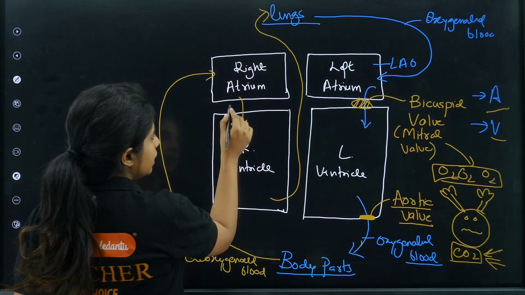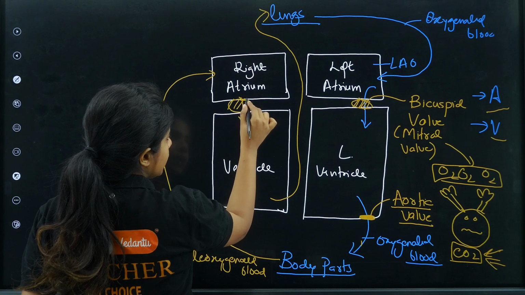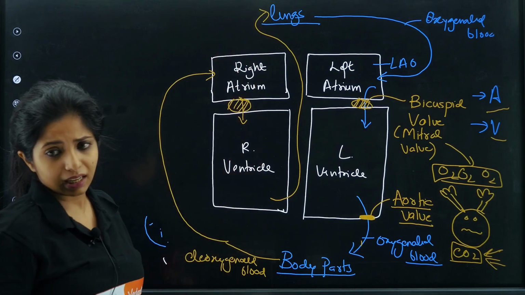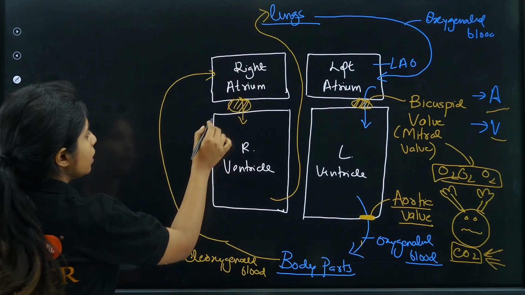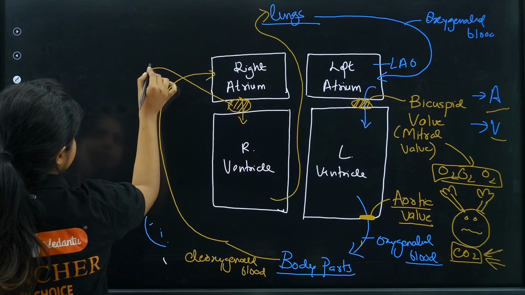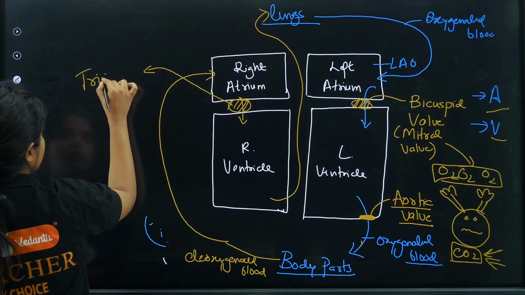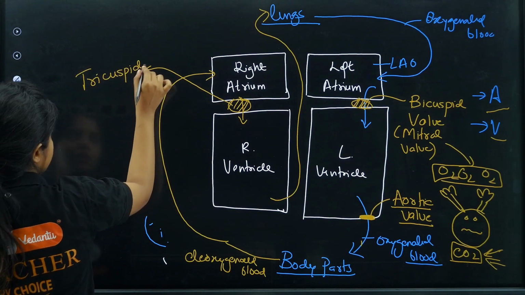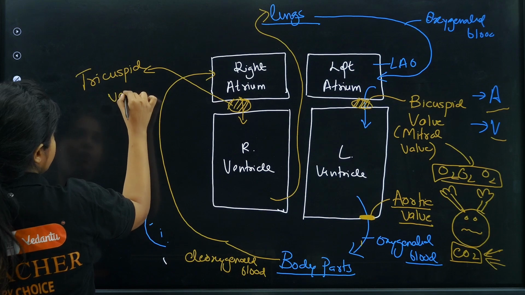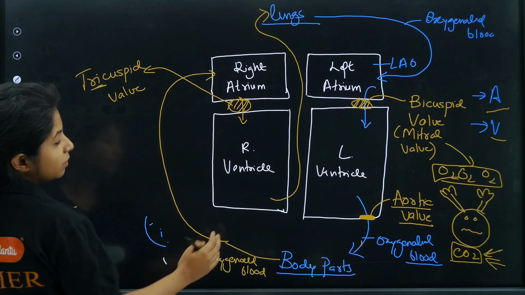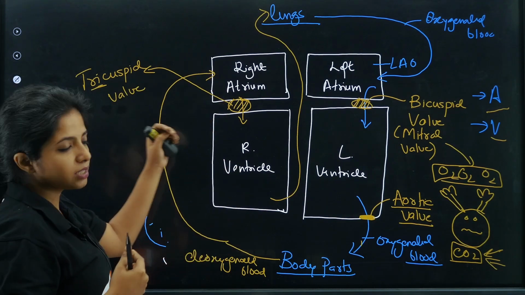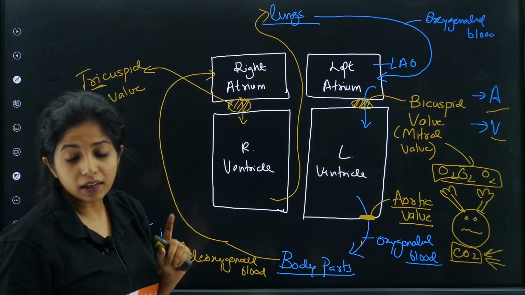Okay, so basically here also there will be a valve, so that it prevents the blood from going back. And what do you call this valve as, children? You call this as tricuspid valve. Tricuspid valve. How can you remember it? It has the term right. So it comes on the right side. Tricuspid valve comes on the right side.